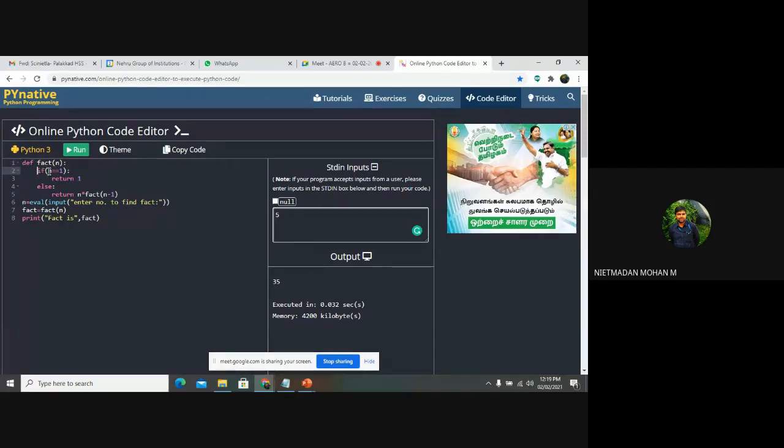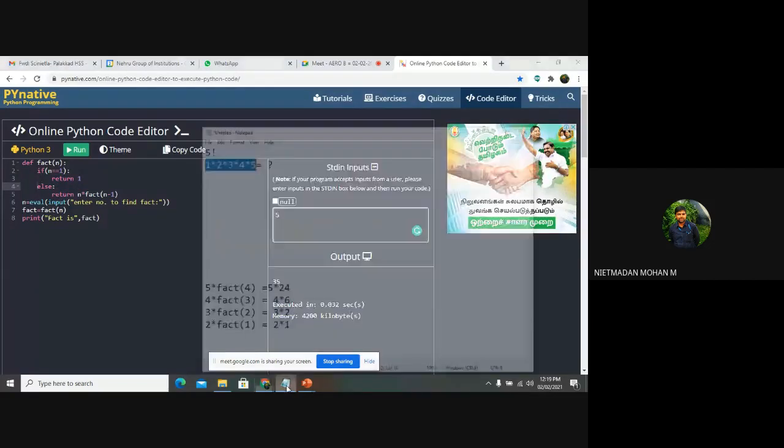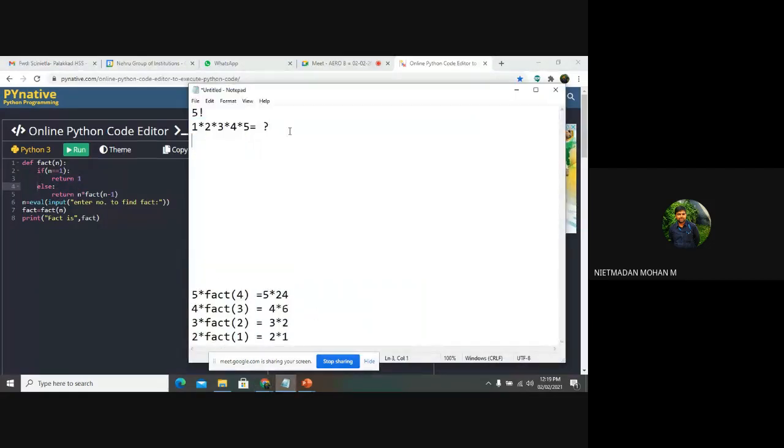Here it will check whether 5 is equal to 1. The condition will be false. So it will not execute the if statement, it will go to the else statement. So before going to this, what is meant by 5 factorial? This 5 factorial I can write as 5 into 4 factorial, and 5 into 4 into 3 factorial, and 5 into 4 into 3 into 2 factorial, and 5 into 4 into 3 into 2 into 1 factorial.